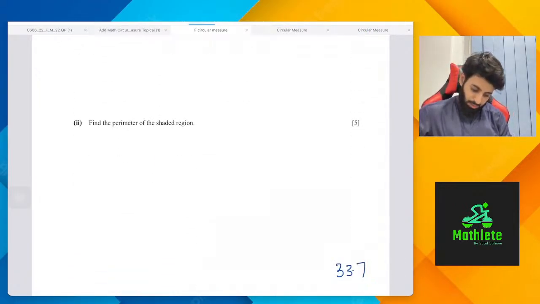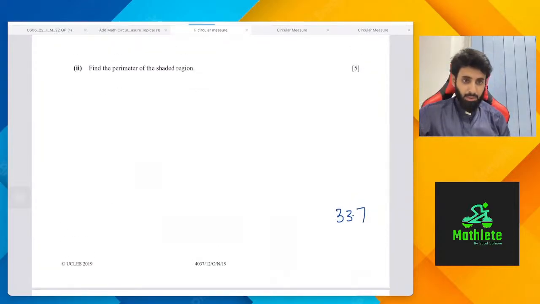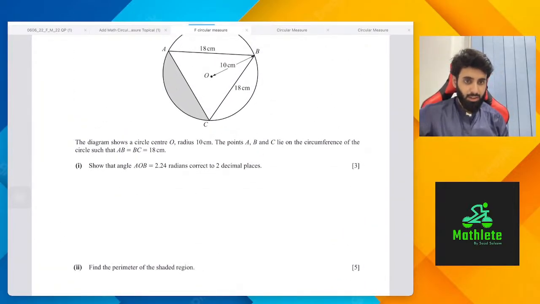So this is a question from October-November 2019, paper 12. How did I find out 90 degrees triangle?